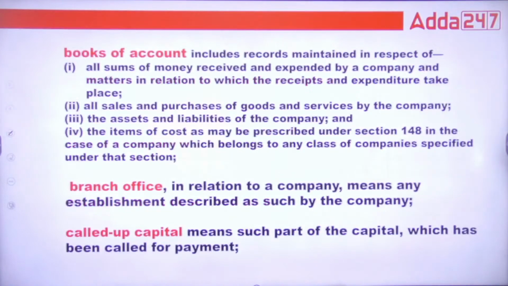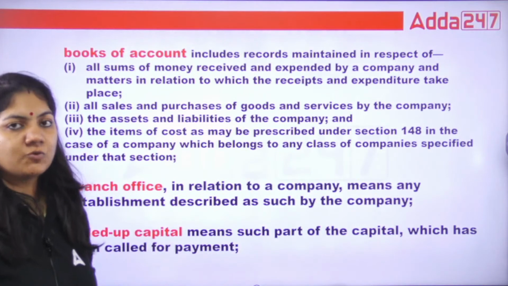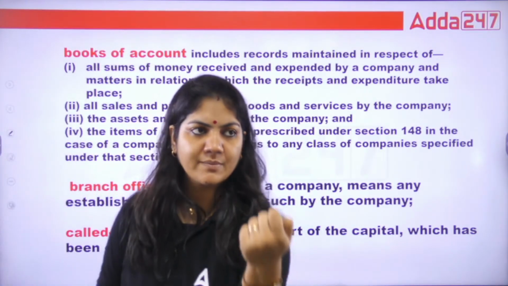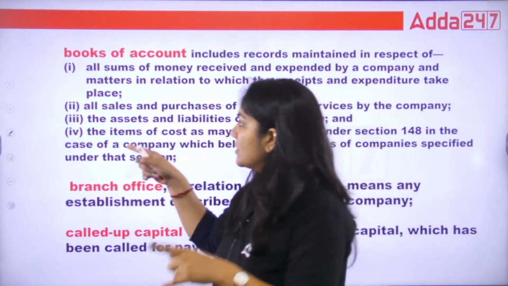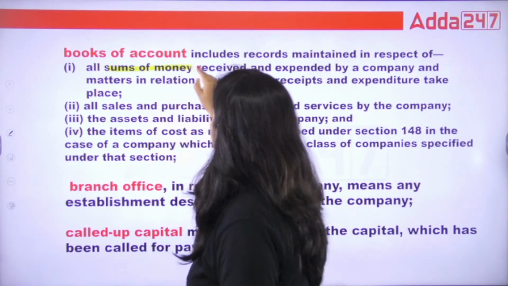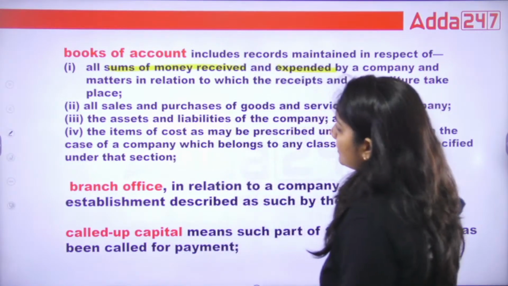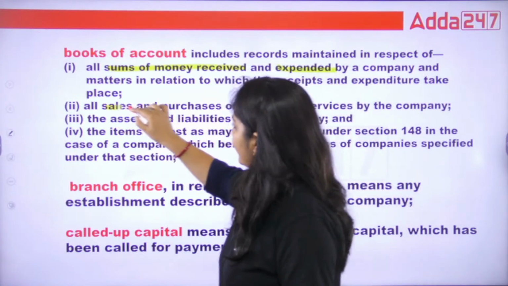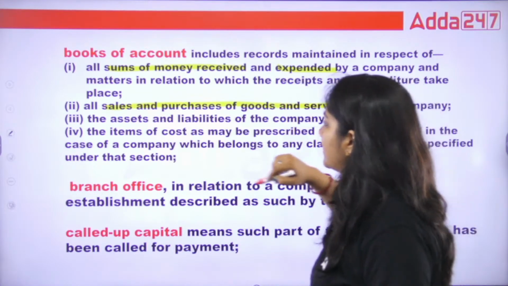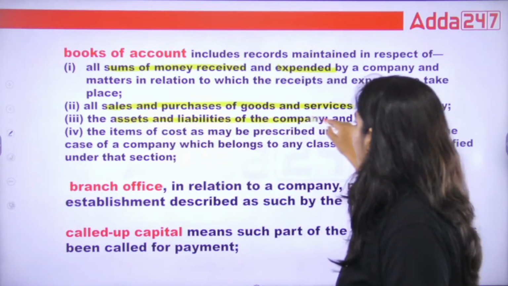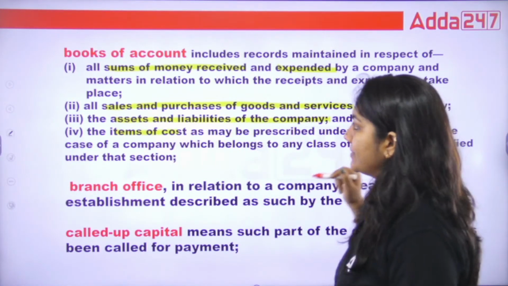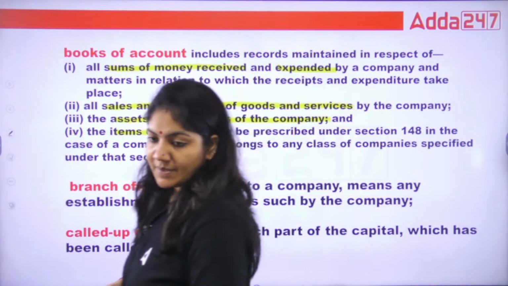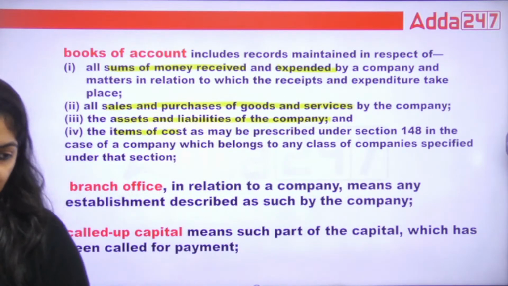Done. What is books of account? As we know, every company has to maintain the books of account so that it can be used as evidence if any matter comes in front of the court. So books of account include all sums of money received and expended by the company, sale and purchase of goods and services, assets and liabilities of the company, and items of cost as may be prescribed. This is called the books of account. So that can come in the form of a question.